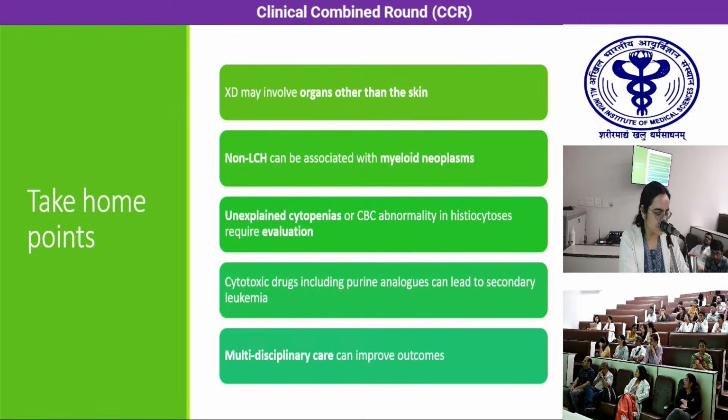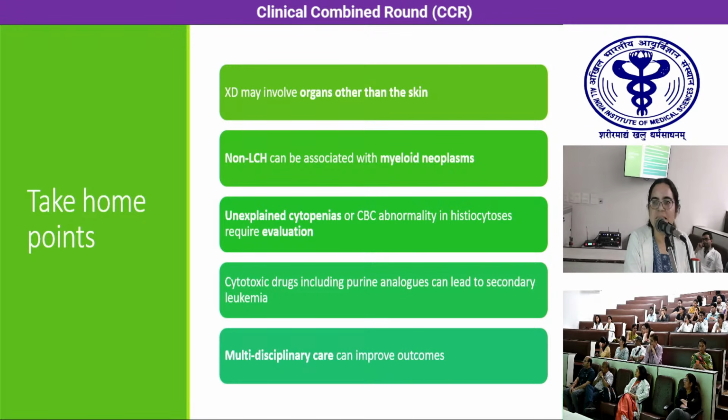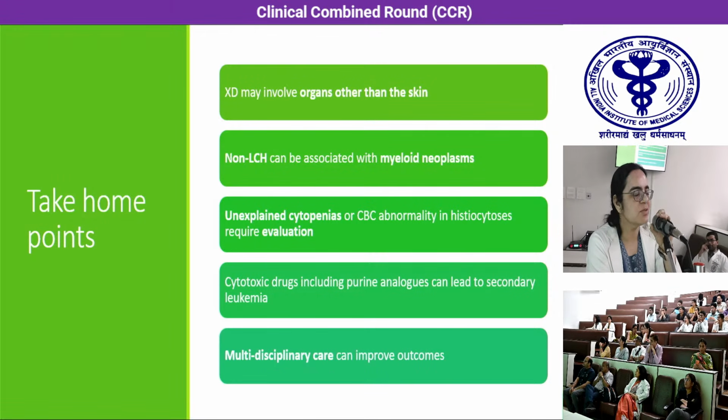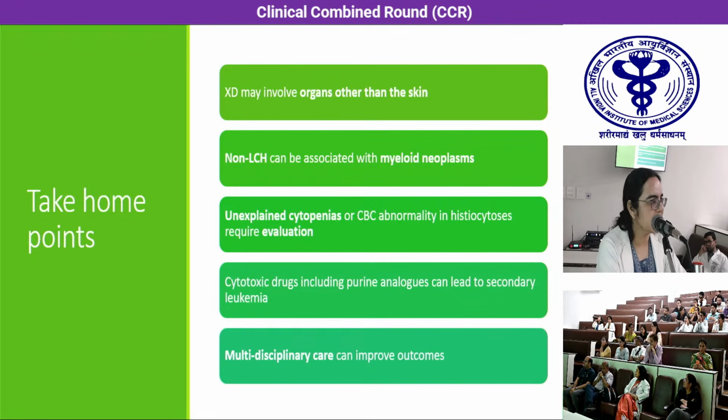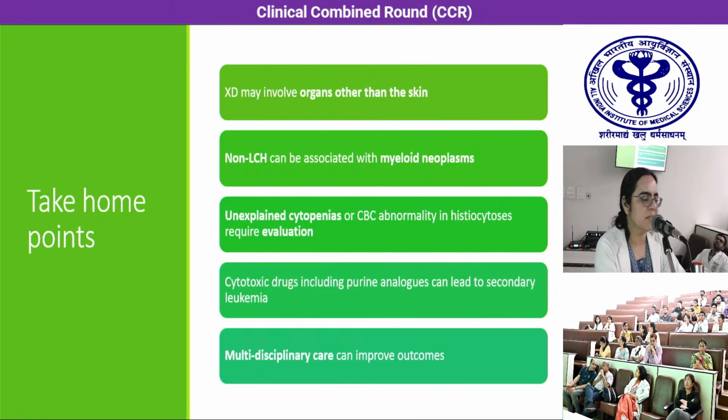Thank you, Dr. Ayush. So, xanthoma disseminatum, as Dr. Ayush and Dr. Sushant discussed, is a rare form of non-Langerhans cell histiocytosis. We see 1 to 2 cases per year. And the majority of these patients are young adults. Sometimes we see children, sometimes we see patients in their 40s and 50s as well.